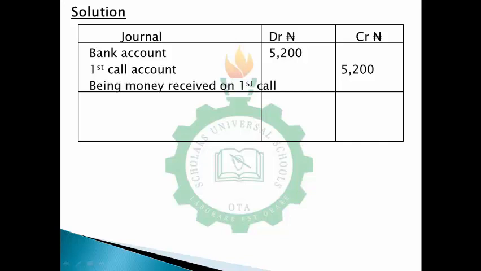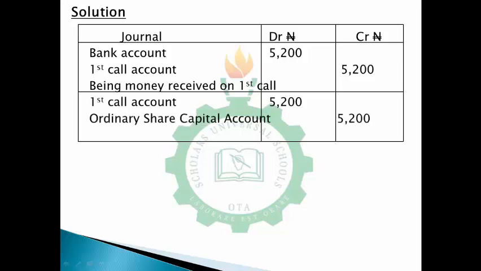Do you understand? All right, so after you've received money, the next thing you have to do is give them shares. Now the point of giving them shares, you debit first call account, right? Then you credit ordinary share capital account, because it is during the first call that you are giving out shares. So you debit first call, then you credit shares because you are giving out shares. Don't forget the rule of double entry. Okay, so being shares allotted on first call.